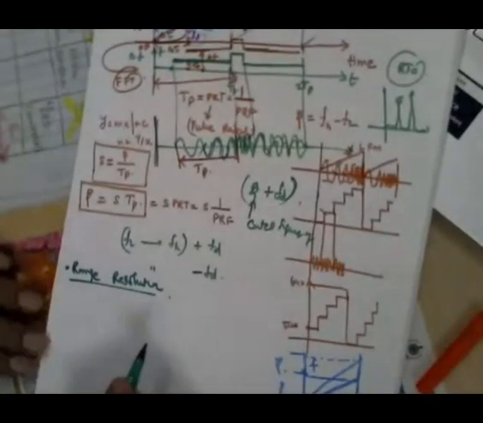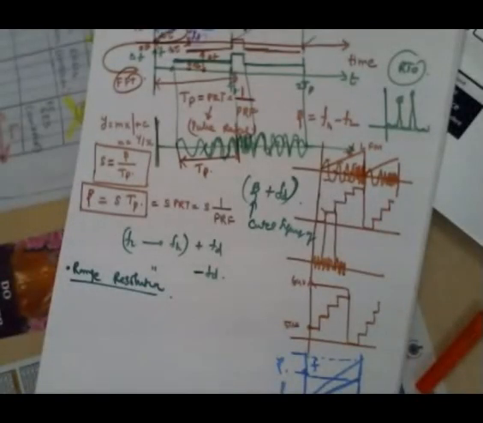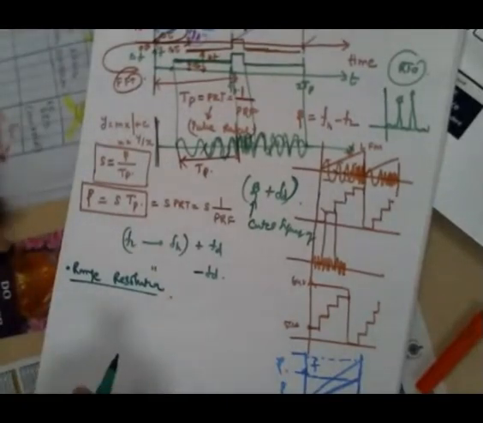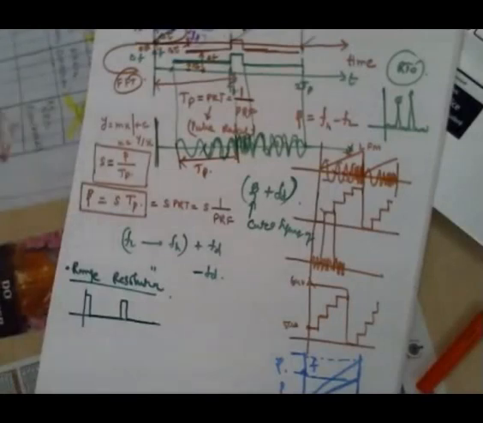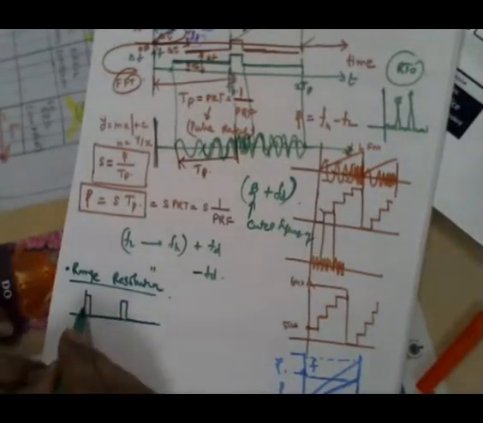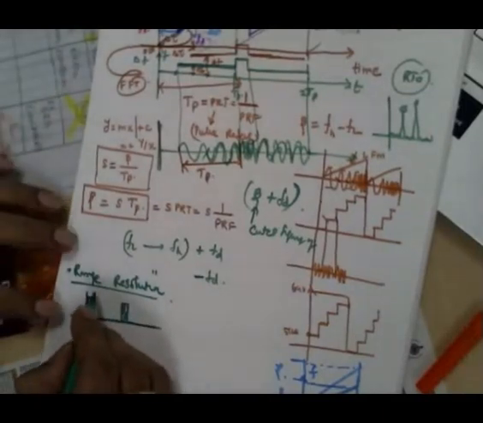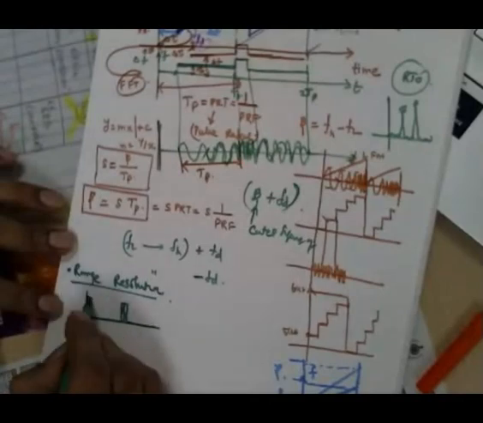As we have seen in the CW radar, no range is possible, right? Second, in pulse radar it is possible, but you need to have a very narrow pulse, something like this. Very narrow pulse. So if it is a narrow pulse, then obviously you will have some 10-15 cycles of your RF signal, correct? Therefore, you need to pump very high energy. It will be some kilowatt, megawatt, high power is required.